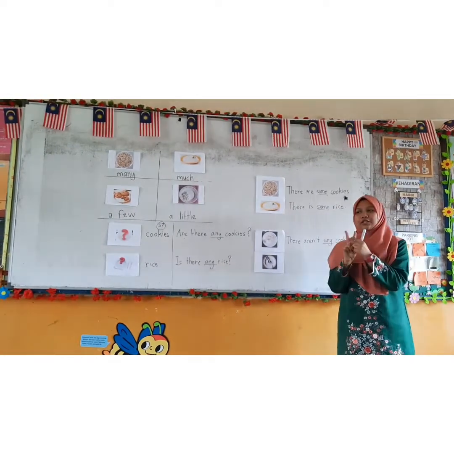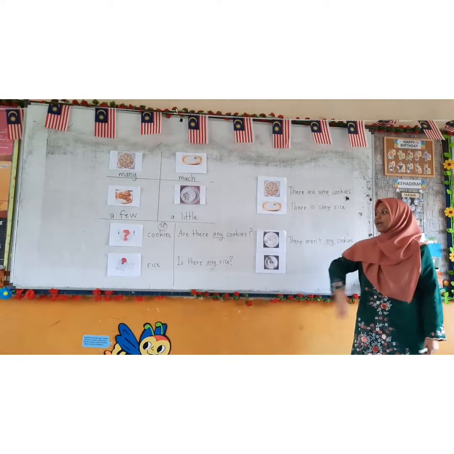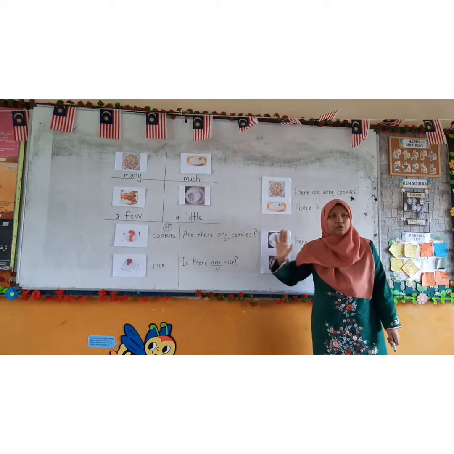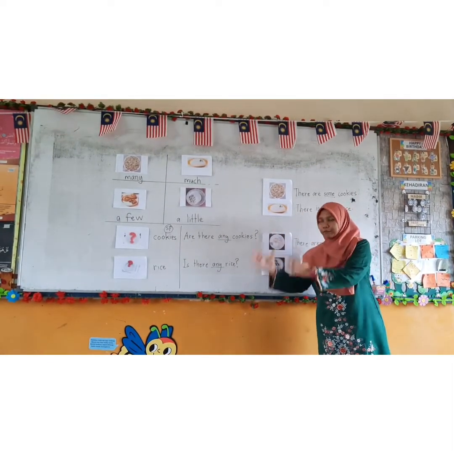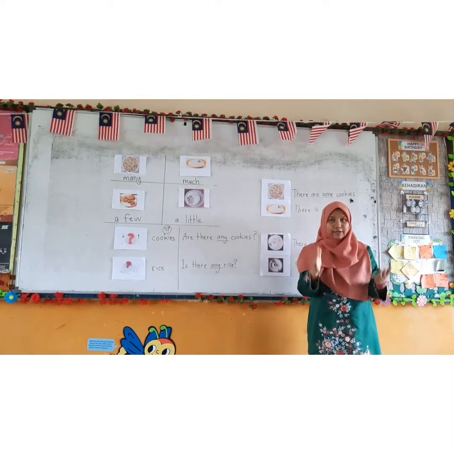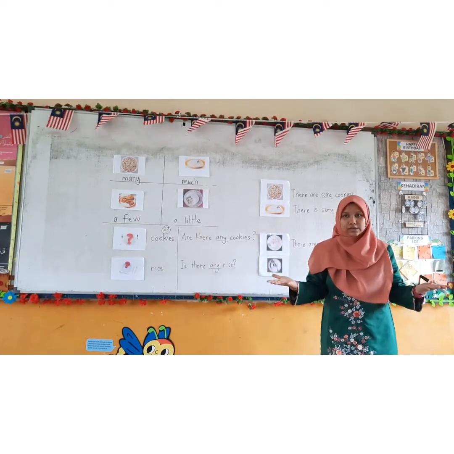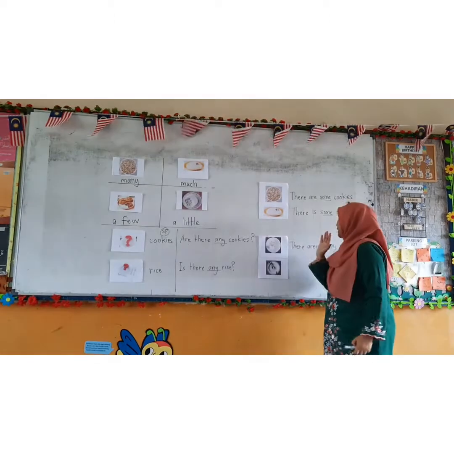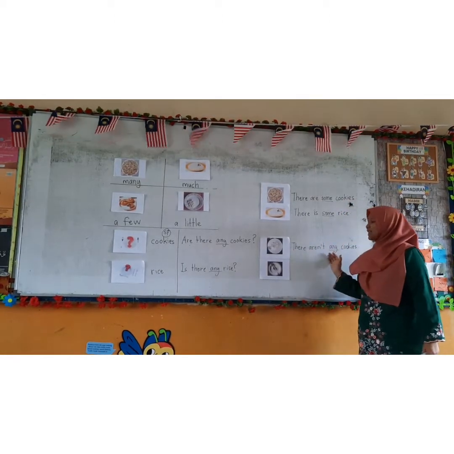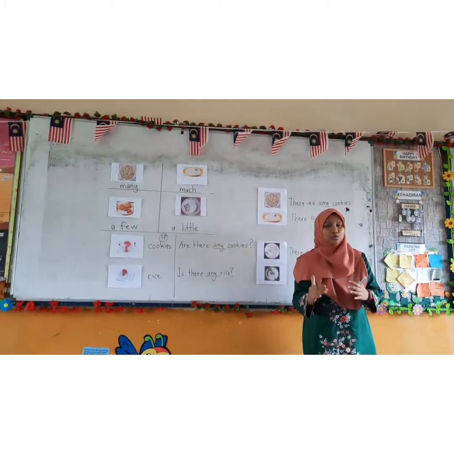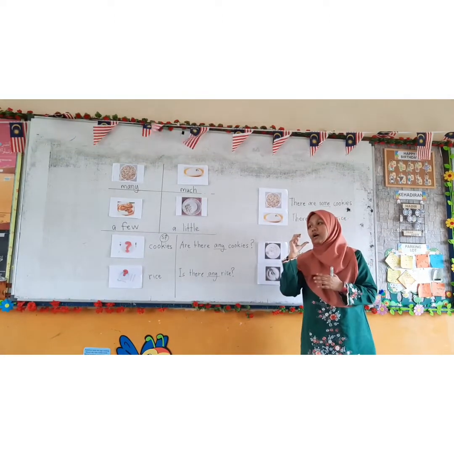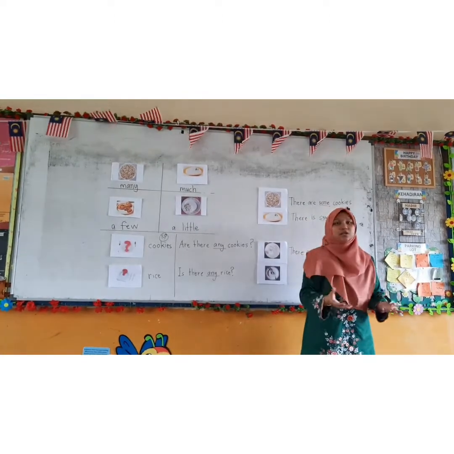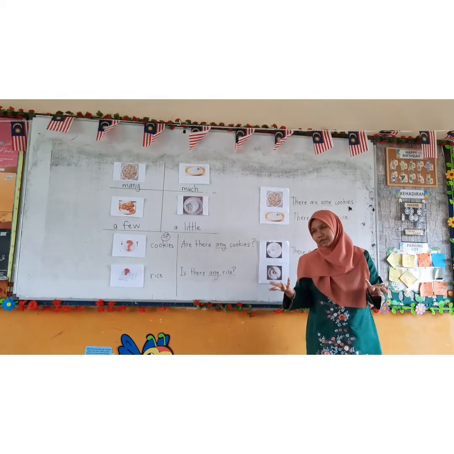So there are two functions for any. The first one is when you are not sure whether the food or the object is available. You are not sure if it's still there or it's not there. For the next one, any is also used to show you that the object or the food is no longer available.